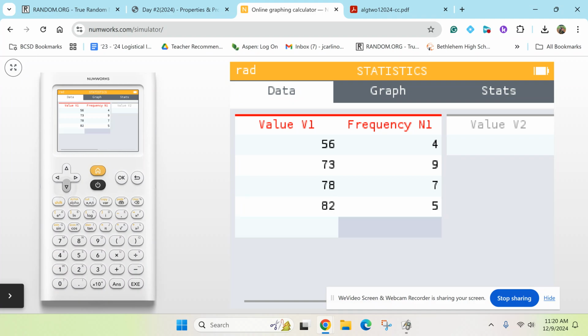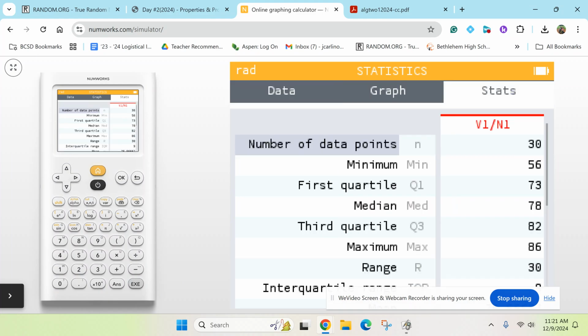Check them over before you go anywhere. Check them over. You guys type so fast. And then once you're done, head back up to stats. And you should see some new stats in there for you.